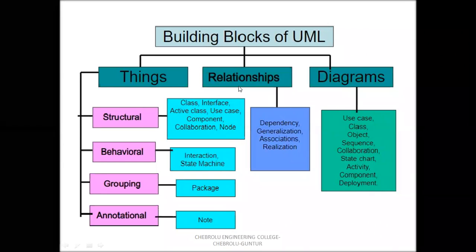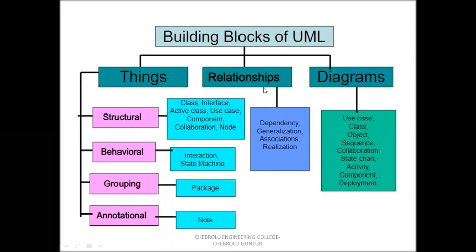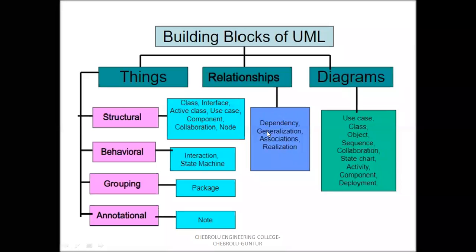Next, relationships. The second building block of UML is relationships. There are four types of relationships: the first is dependency, the second is generalization, the third is association, and the fourth is realization.